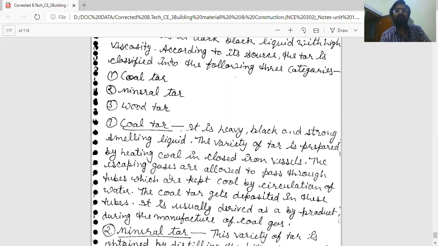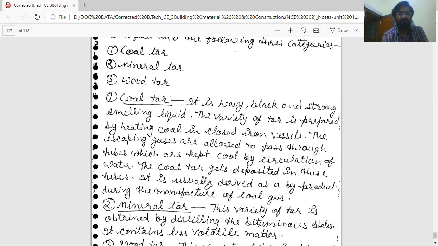This is the process of distillation. The coal tar gets deposited in these tubes. It is usually derived as a byproduct during the manufacture of coal gas.